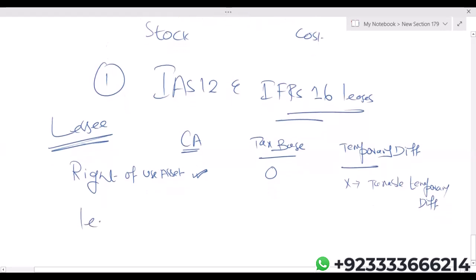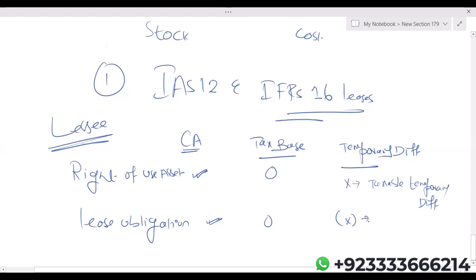Lease obligation. Obviously, in lessee's books, there will be lease obligation as well. Now listen carefully. Taxation authorities do not accept lease obligation as lessee's liability. So taxation authorities are not accepting lease obligation as an obligation. When they are not accepting lease obligation as your obligation, tax base will be zero. But this time, the difference will be a deductible difference.